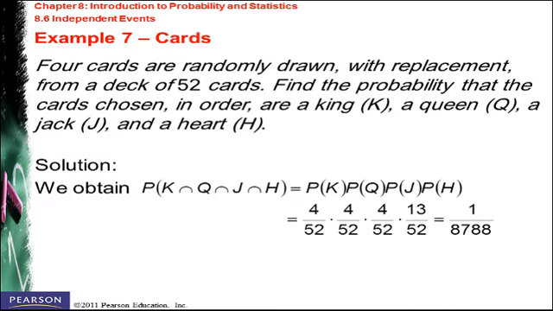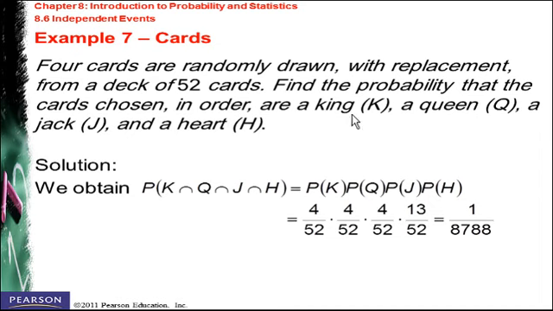One more example. 4 cards are randomly drawn with replacement from a deck of 52 cards. Find the probability that the cards chosen in order are King, Queen, Jack, and Heart. Here we have the word with replacement, which means we have independent events.